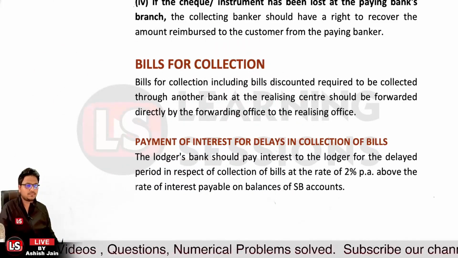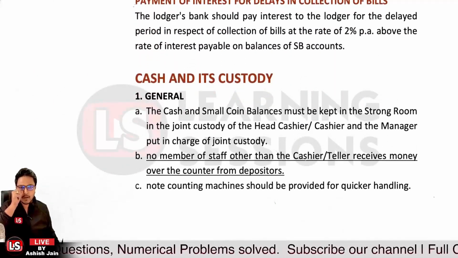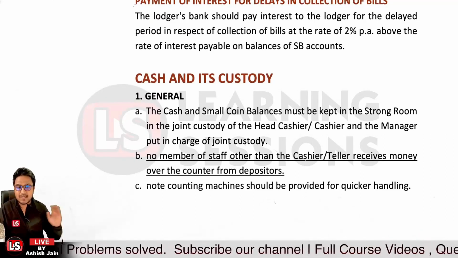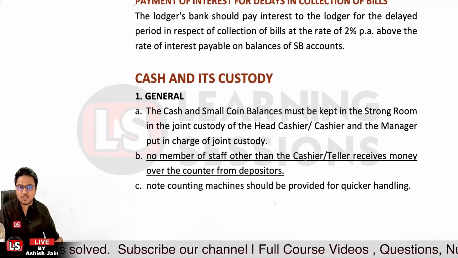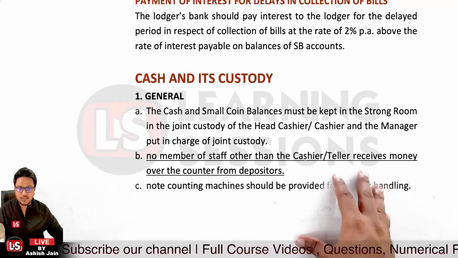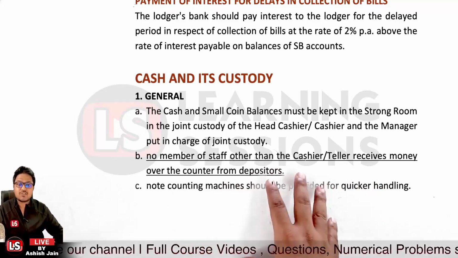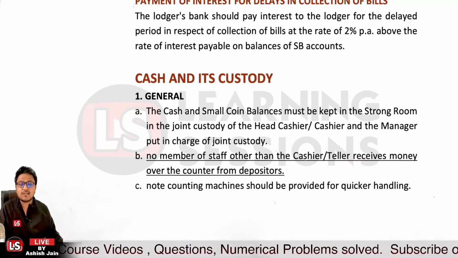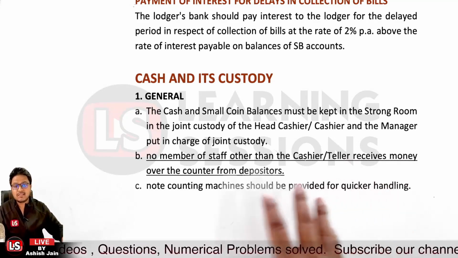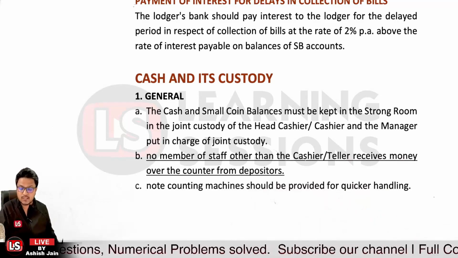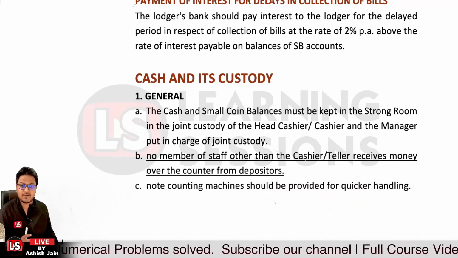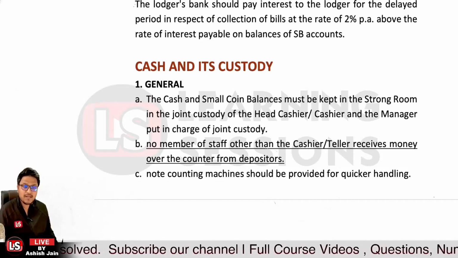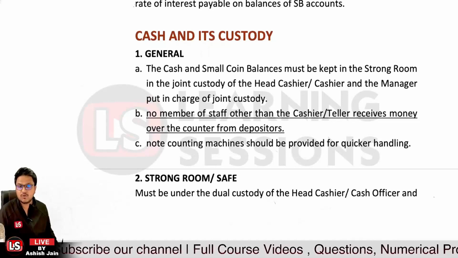It's related to cash and its custody. Particularly the cash and whatsoever small coin balances are there must be kept in the strong room, and those must be under the joint custody of the head cashier and the cashier, and the manager must be in charge of the joint custody. And further, no member of the staff other than the cashier and the teller services receives cash over the counter from the depositors. So none of the other persons have the right to deposit or receive cash. Okay, so note counting machines must be provided for quicker handling of currency notes.